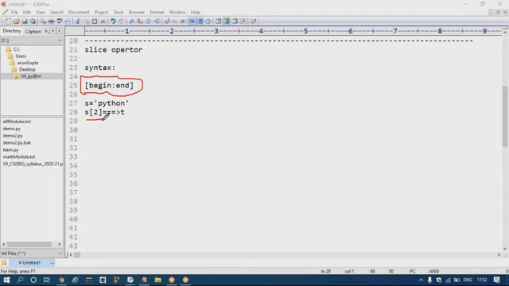That is the reason this is not a slice operator. This is simply an index concept, to access the value stored at a particular index number. This is just an indexing concept, not a slice operator. A slice operator must include this colon sign, definitely.